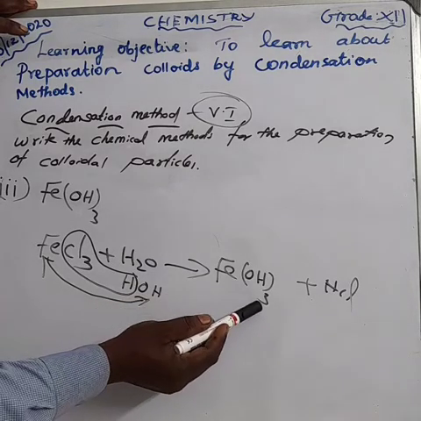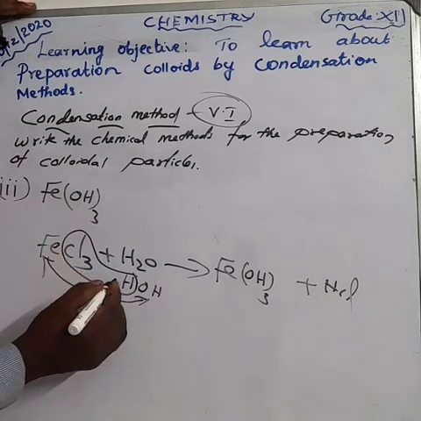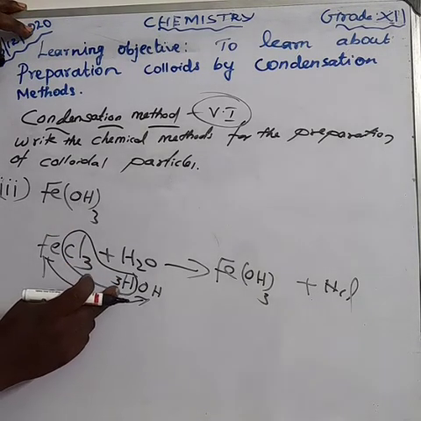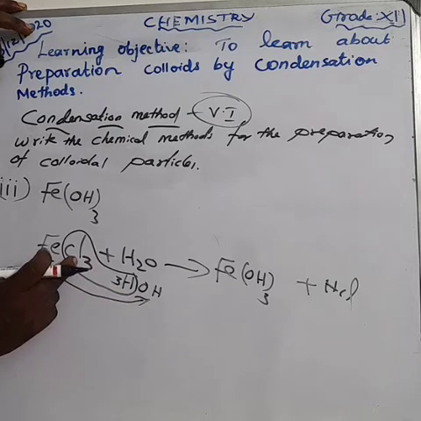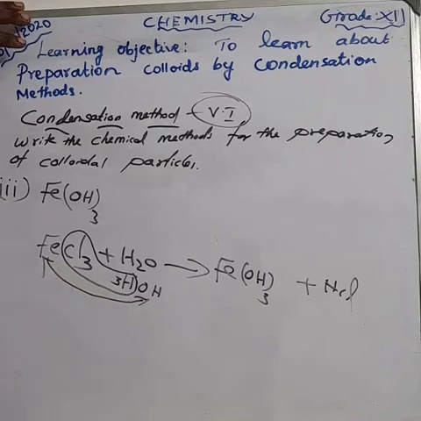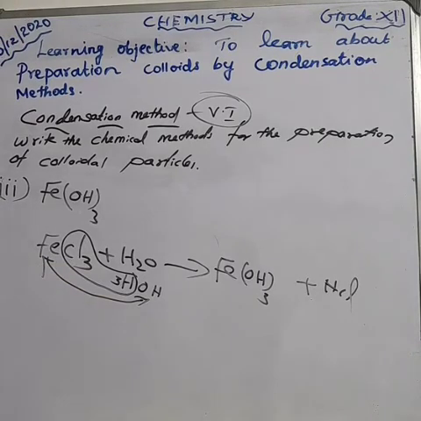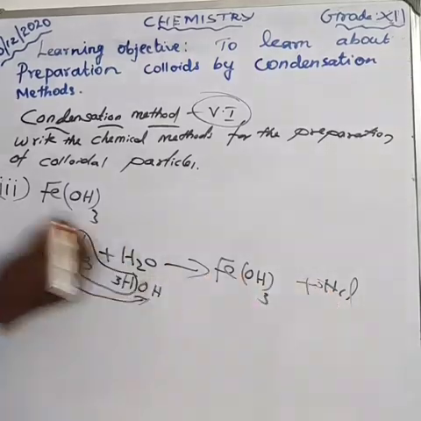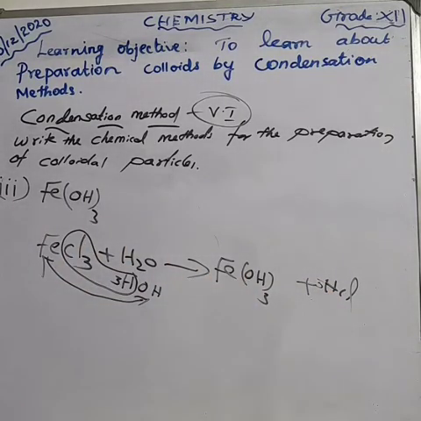So how can you easily balance the equation? How much OH are we using here? 3 OH. So make it 3 here. Okay? So 3 hydrogen combines with 3 chlorine, we get 3 HCl.